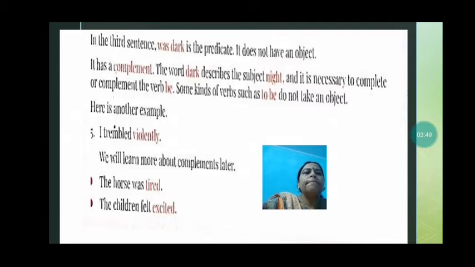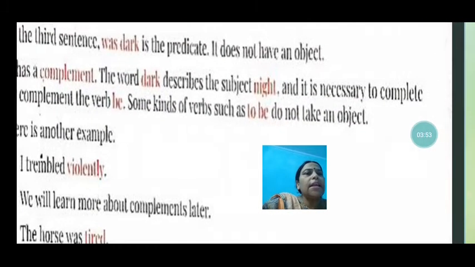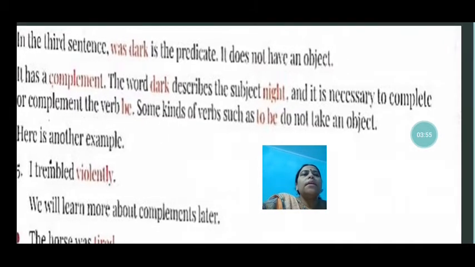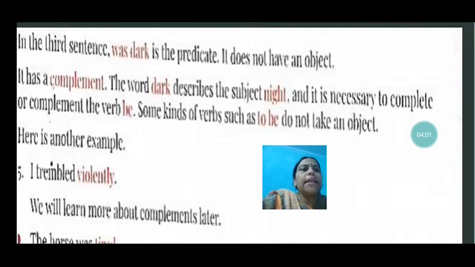So here, what do we understand from this? The word dark describes the subject night. Here "dark" is acting as an adjective, and that is completing the sentence.